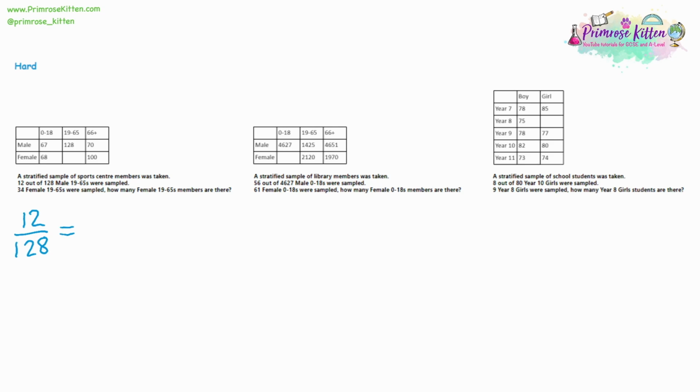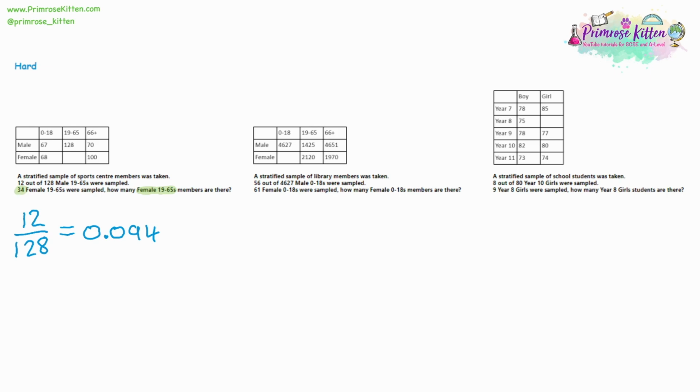So we can do that division and work out the proportion that was sampled, and it is 0.094 to 3 decimal places. So again, multiply that by 100 to get a percentage, just easier to understand. We've sampled 9.4% of each group.